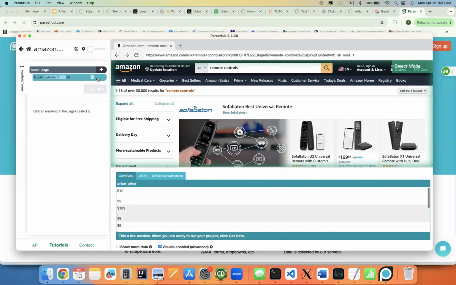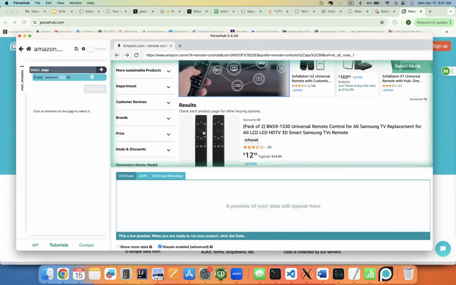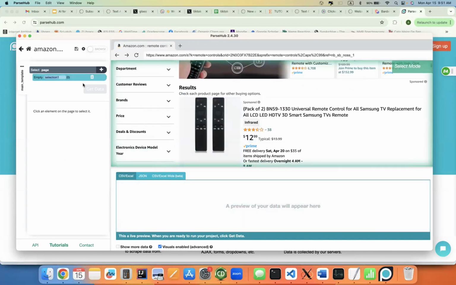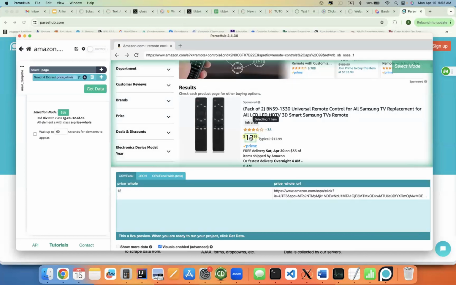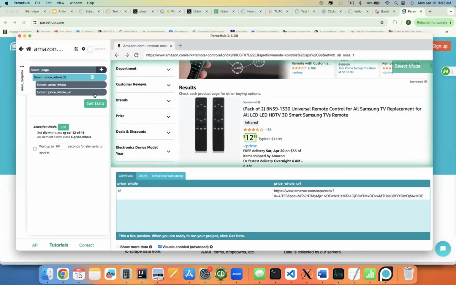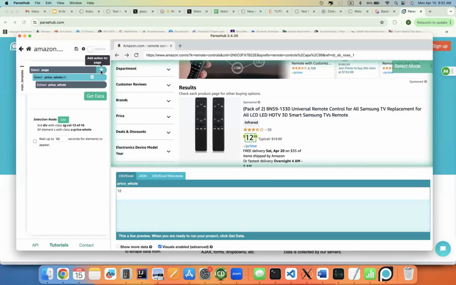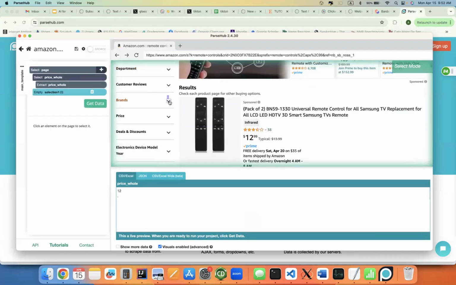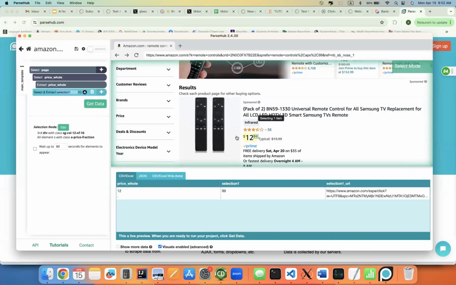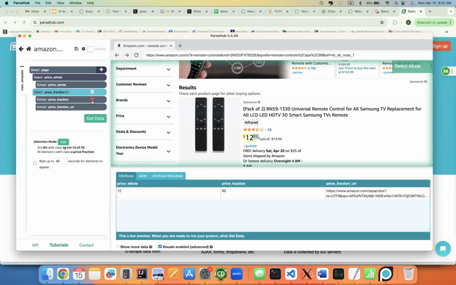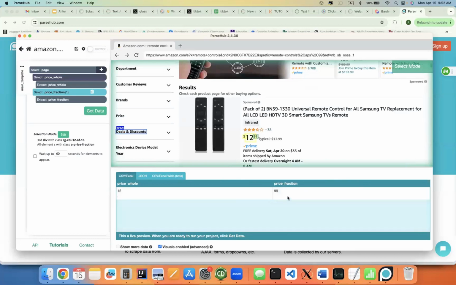But let's say you did not already know that you could select the thing behind the 12 to get all the information. Let's say you naively click on this to get the 12. Don't worry, let's get rid of the URL first. You can still click on this 99 to get the price fraction. And then you can see that they're going to be side by side, and we can extract them into a CSV to process with Excel later.